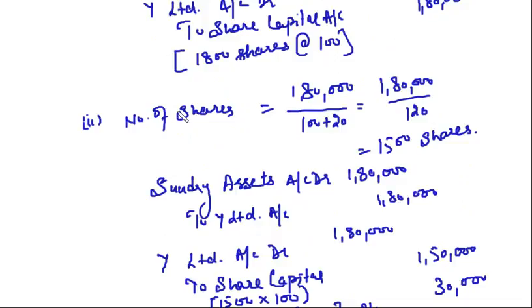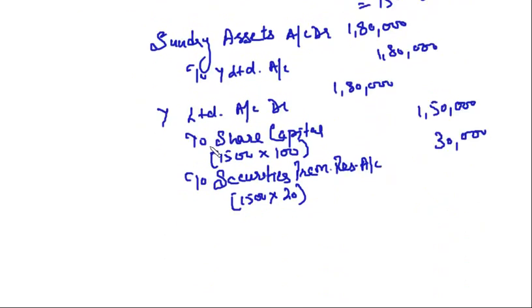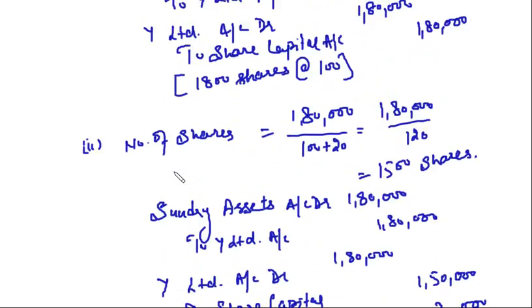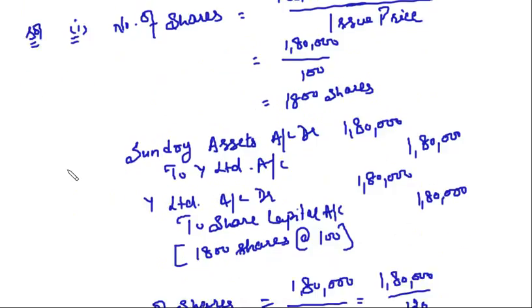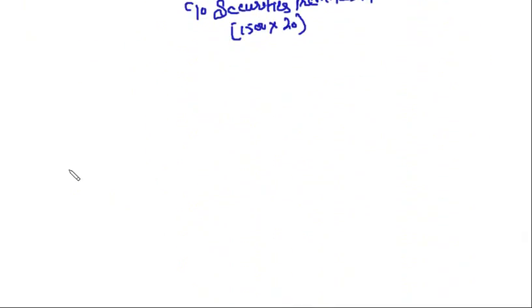So that is why we are calculating the number of shares, so that we can exactly know the amount to be transferred to share capital and the amount to be transferred to securities premium reserve account. So friends, if you get a question on consideration other than cash, first of all find out the number of shares.